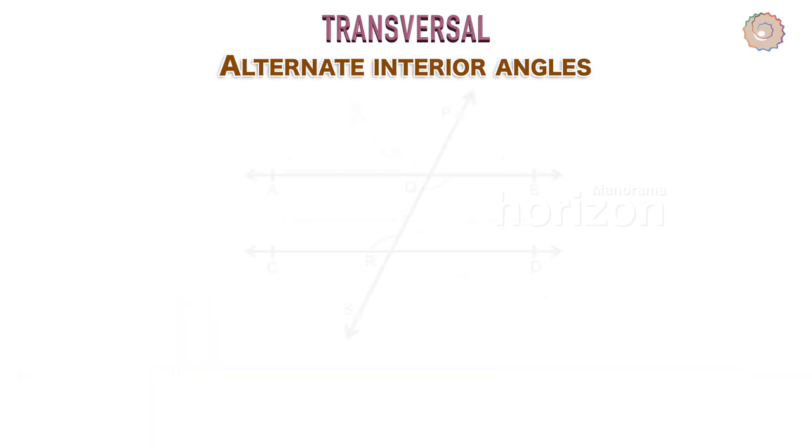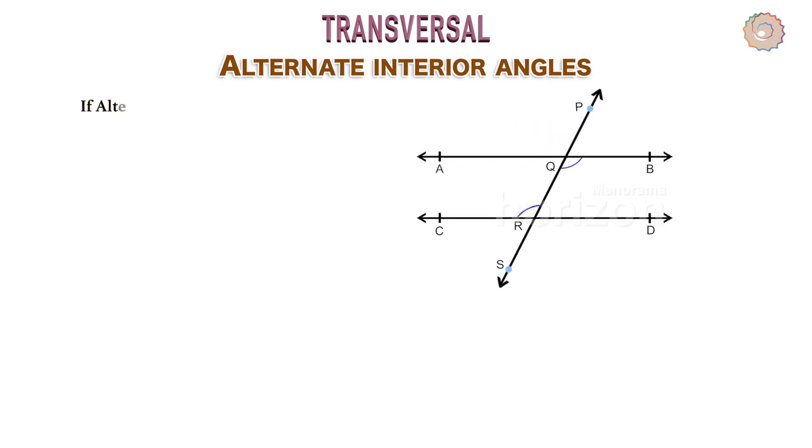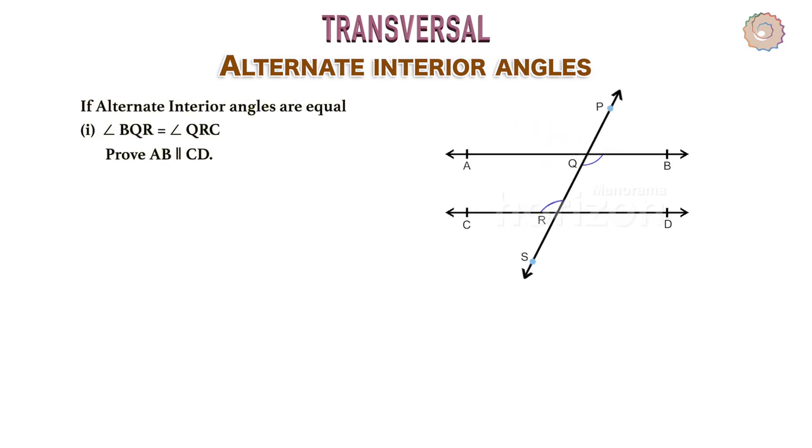Let's prove this. Here, the transversal PS intersects lines AB and CD at points Q and R respectively, such that angle BQR equals angle QRC. We need to prove that AB is parallel to CD. Given that angle BQR equals angle QRC, consider this as equation 1.